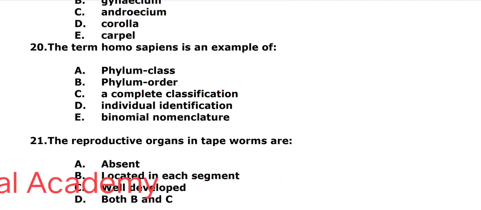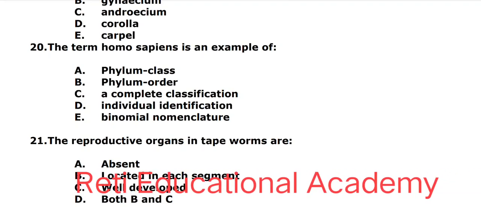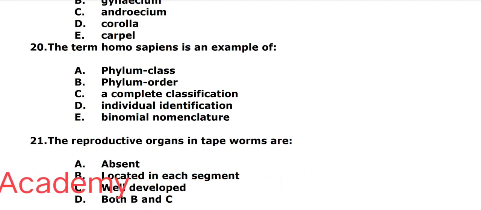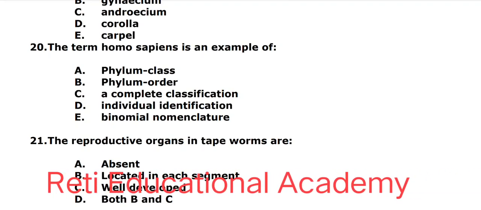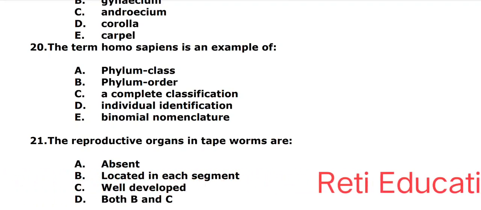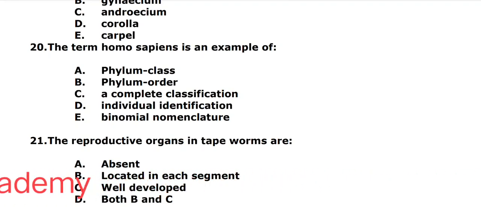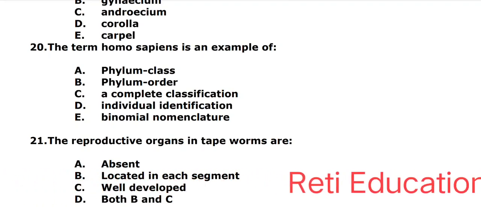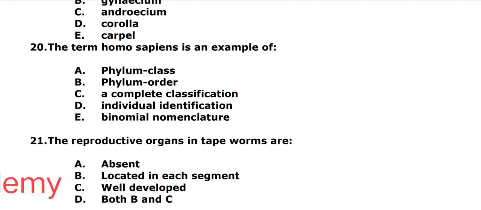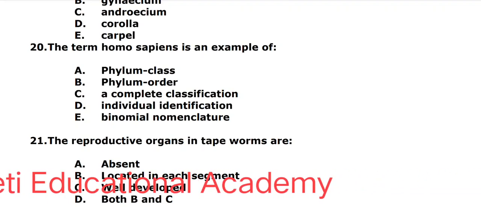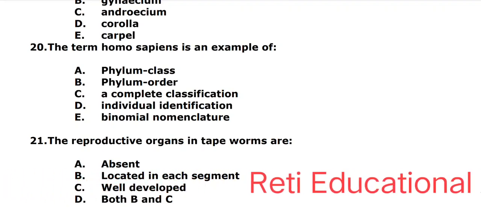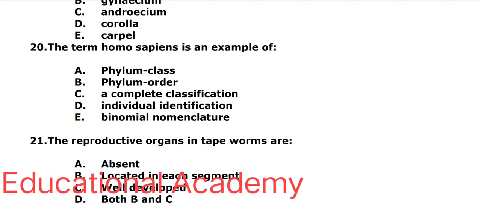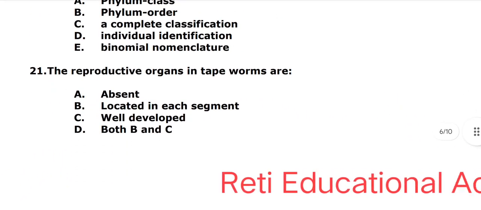Question 20. The term Homo sapiens is an example of A. Phylum class, B. Phylum order, C. A complete classification, D. Individualized identification, E. Binomial nomenclature. And the correct answer is E. Binomial nomenclature. The term Homo sapiens is an example of binomial nomenclature.